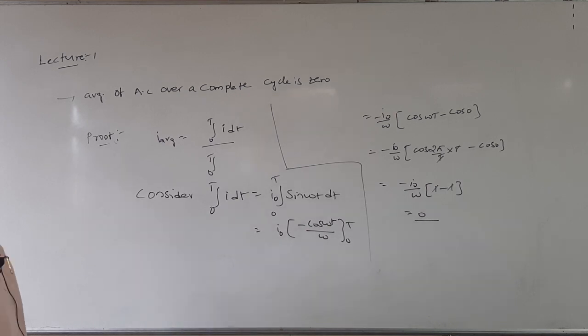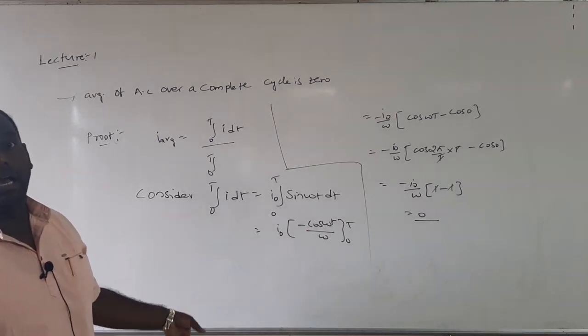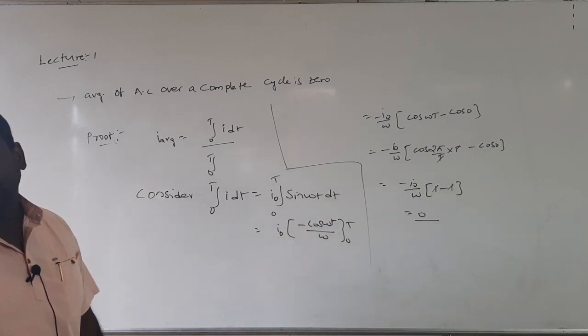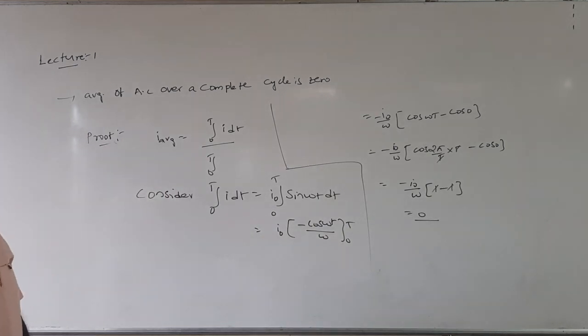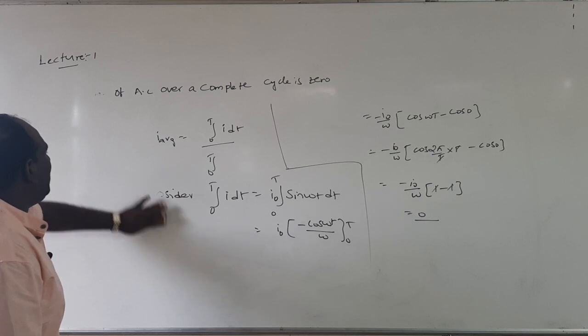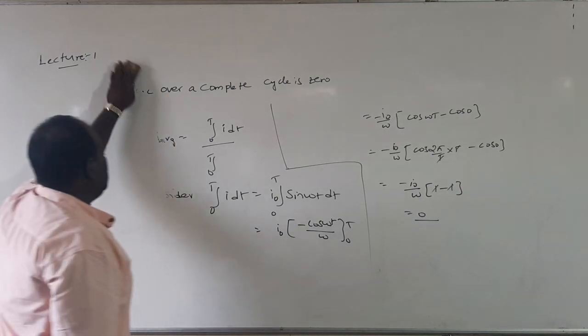So we can measure the average value of AC over a half cycle only. We can measure over a positive half cycle or over a negative half cycle only. If you take the total value, we will get 0. Now, RMS value. In order to avoid the 0 value,